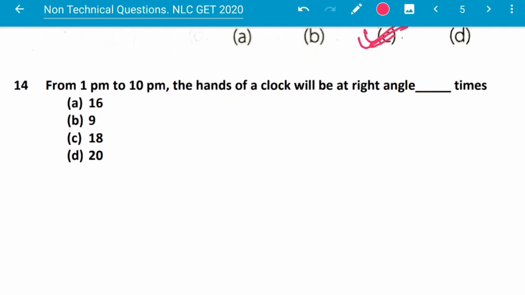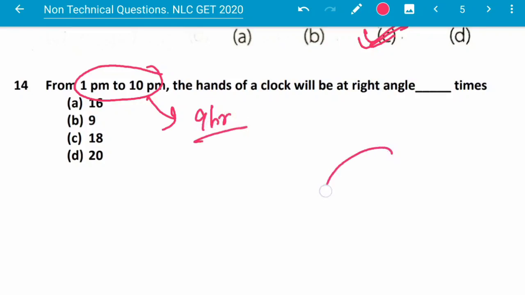From 1 pm to 10 pm, the hands of a clock will be at right angle how many times? From 1 pm to 10 pm, this is 9 hours. Suppose this one is the clock, this one is the hour hand, this long one is the minute hand.